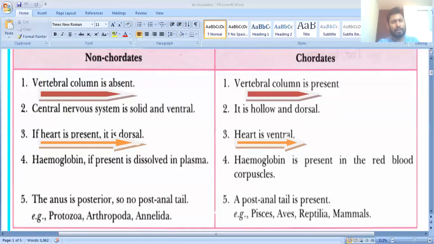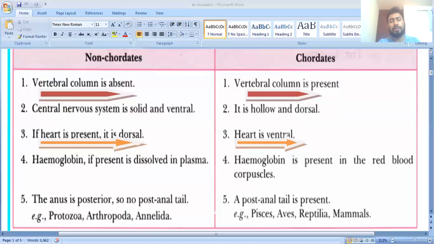Next is the hemoglobin. What is hemoglobin? Hemoglobin is the red pigment which is the carrier of oxygen molecules inside the blood. Blood is a fluid connective tissue which has two components, blood plasma and blood cells. Blood plasma is 60% and blood cells 40%. Clear? Blood plasma has some dissolved gases and other components, and blood cells are of 3 different types: RBC, WBC, and platelets. RBC are also known as erythrocytes, WBC as leukocytes, and platelets as thrombocytes.